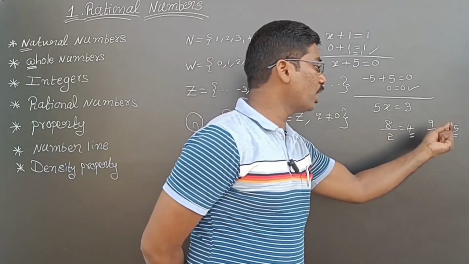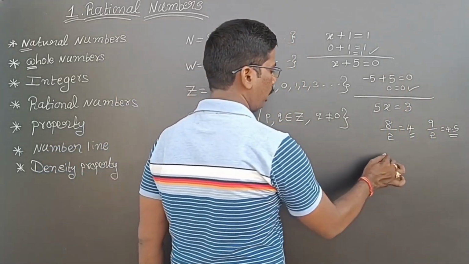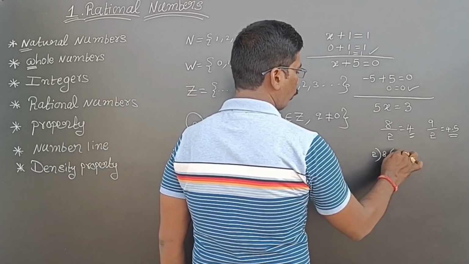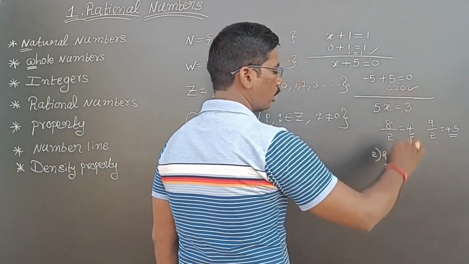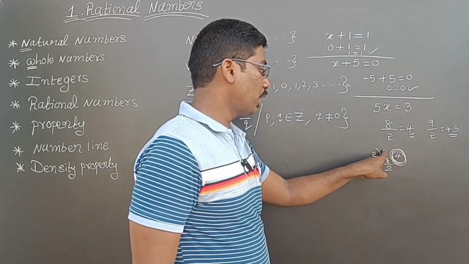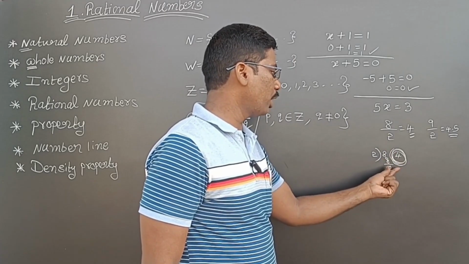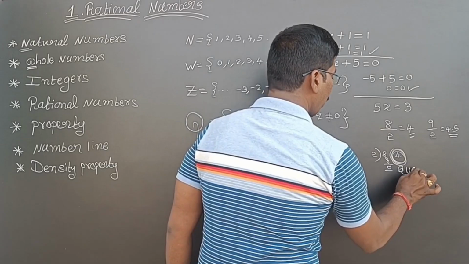So what are this 4 and this 4.5? Those are called quotients. How, sir? See, 8 is the dividend, 2 is the divisor, 2 fours are 8, so 0. This answer is called the quotient. This is the divisor, this is the dividend, this is the quotient, and this is the remainder. The starting letter of quotient is nothing but Q.